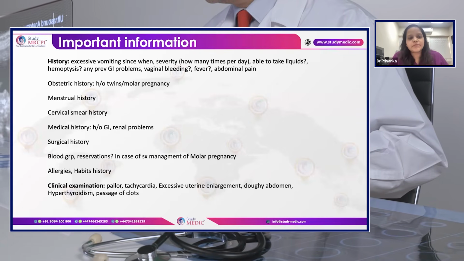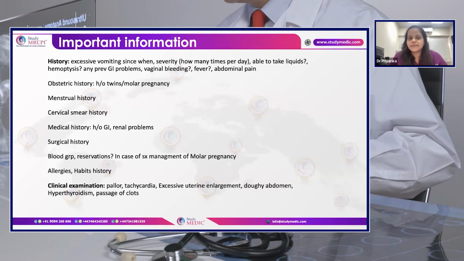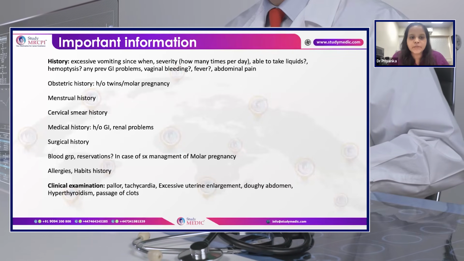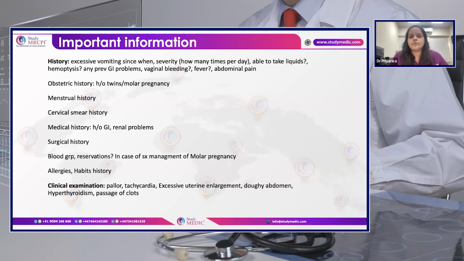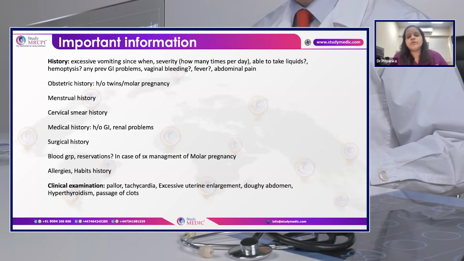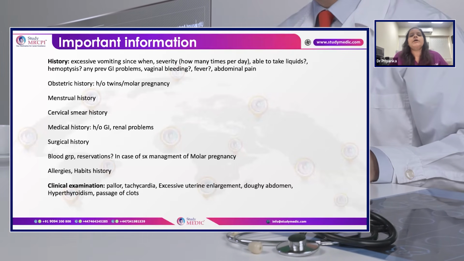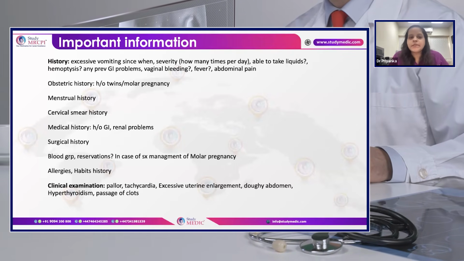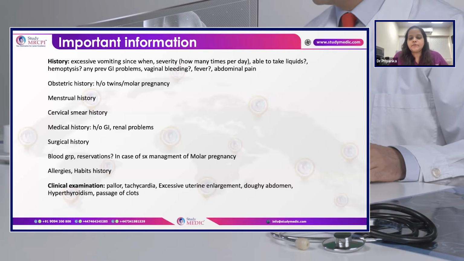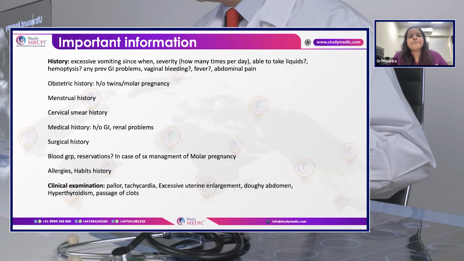problems. Blood group and reservation is very important in these cases, especially if they want to undergo a suction evacuation and if they have any reservations. Also, in case they are Rh negative and non-sensitized, we may need to give them anti-D. And allergies are very important in every case, as a patient safety point.